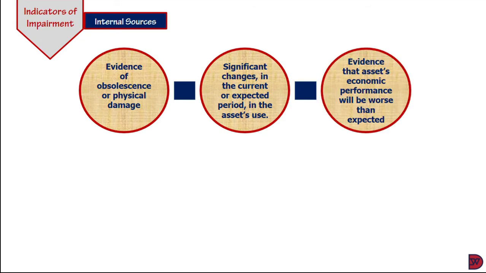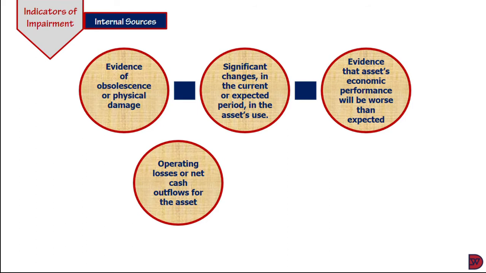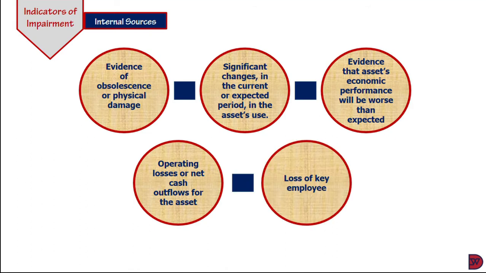The third internal source will be the evidence that the asset's economic performance will be worse than expected. The fourth, operating losses or net cash outflows for the asset, meaning when what is taken out is more than what it brings in. It can be a possible indicator of an impairment. Then lastly, loss of a key employee. If you lose a key employee, it means that the operations of the asset are going to come down. It can lead to the idleness of the asset.